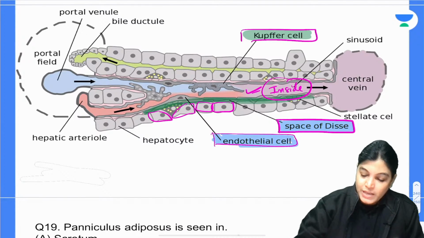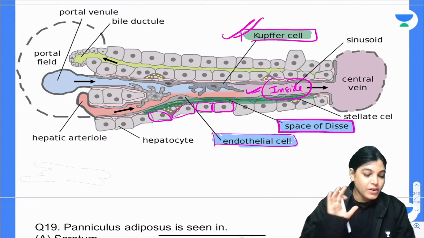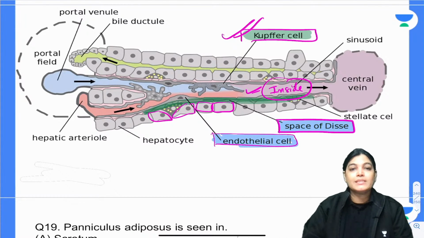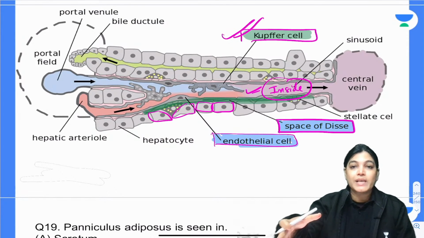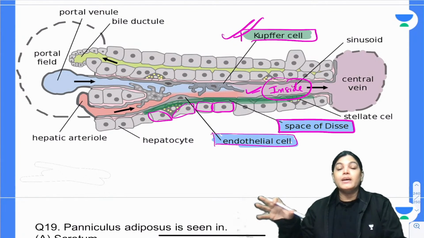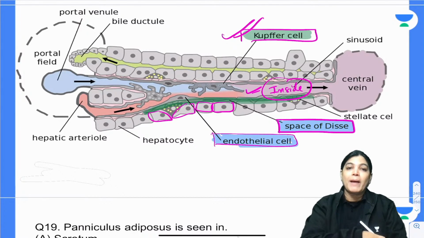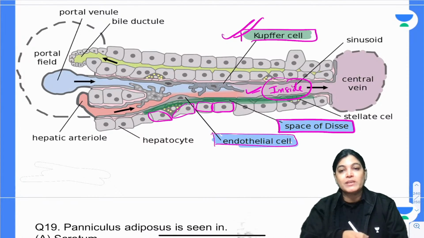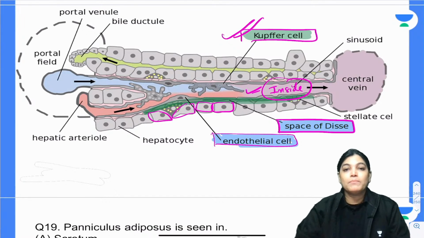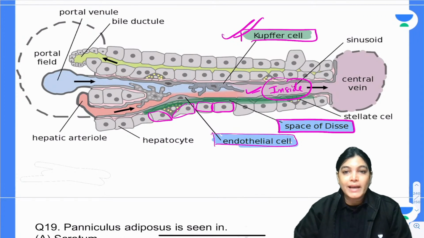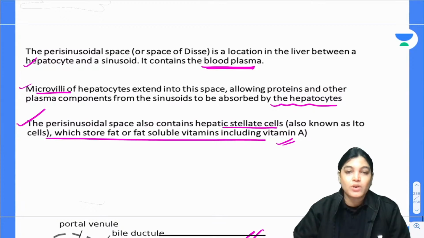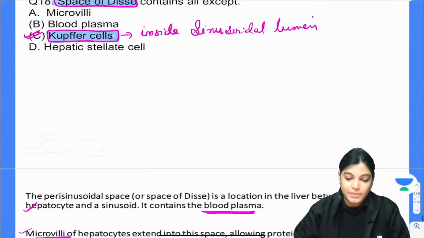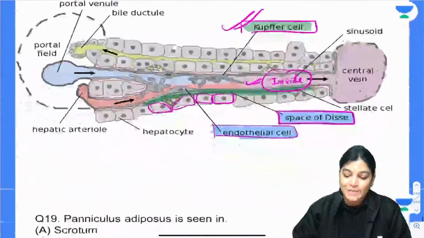So inside the sinusoids we have got Kupffer cells. Is the concept clear, everyone? Kupffer cells lie inside the lumen of sinusoids, not outside the sinusoid. The space which is lying in between the hepatic cells and sinusoid is the space of Disse, containing blood plasma, microvilli of the hepatocytes, and also important for absorption of the fat soluble vitamin, vitamin A, Ito cells. So got it? Let's move on to next question number 19.